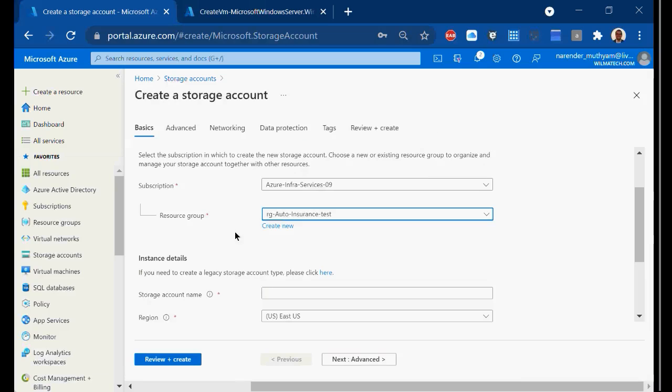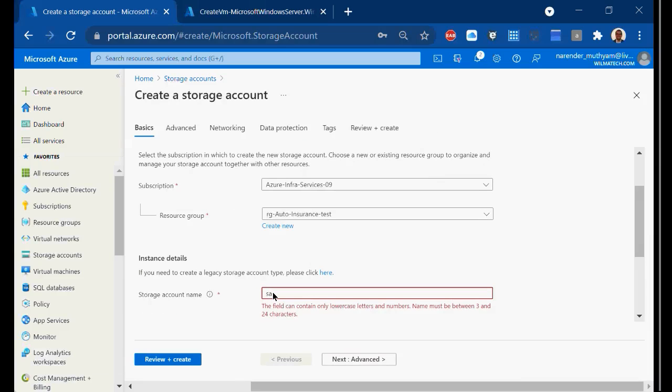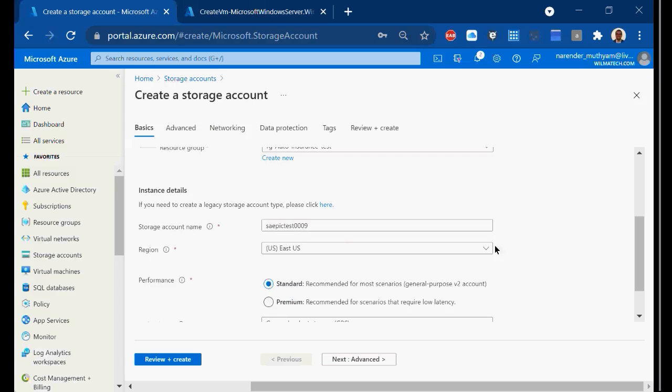Again, select the resource group you want to place this storage account in, and I told you, right, storage account should start with always storage account SA or ST, and there should not be any hyphens, this and that, right? So here I am calling it as Epic, which is my application name, and it is going to be held in test environment, and this number should be unique, right? This altogether, this name should be unique.